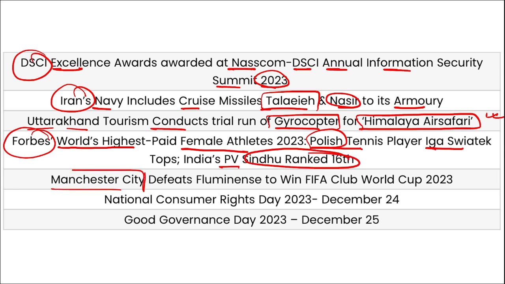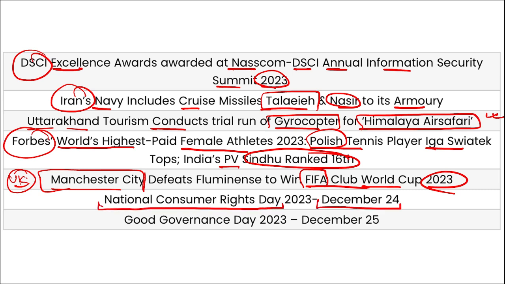Then Manchester City, this is a club of the United Kingdom, and they have won the FIFA Club World Cup 2023. Then National Consumers Rights Day is observed on 24th of December, and Good Governance Day is observed on 25th of December. So these are your important current affairs for the day, friends.